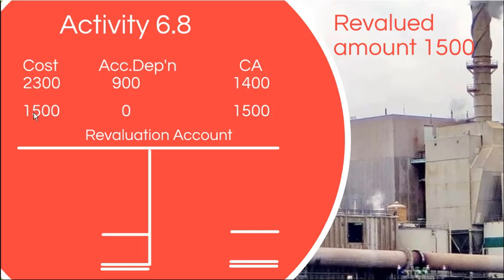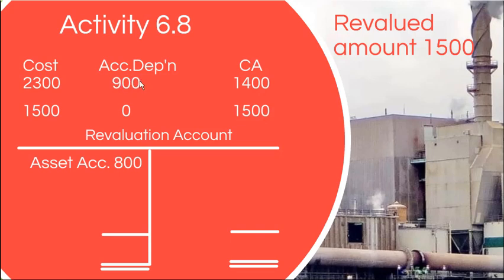Accordingly, this asset account should be credited by 800 and it should be debited to the revaluation account, like this, 800. So the asset account is credited 800 and the revaluation account is debited 800, right. Then at the same time you have the accumulated depreciation account, or provision for depreciation account.